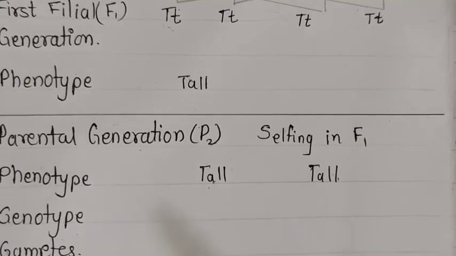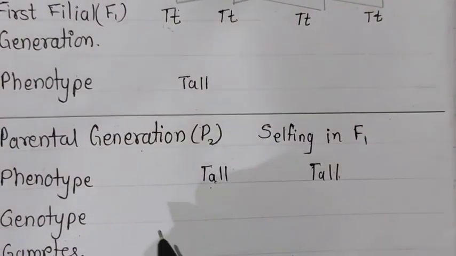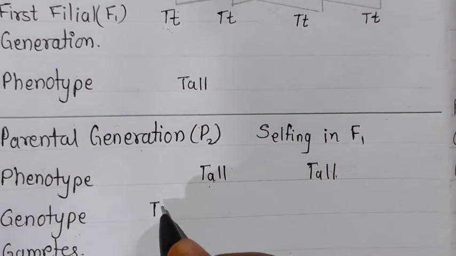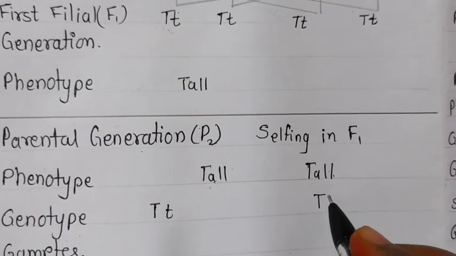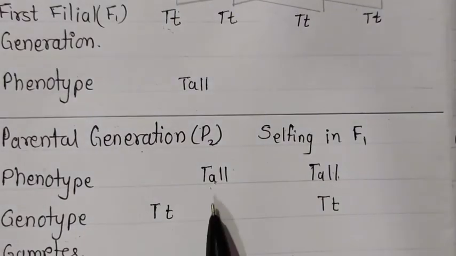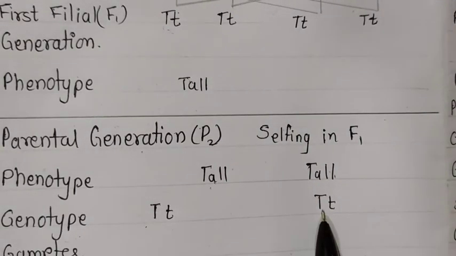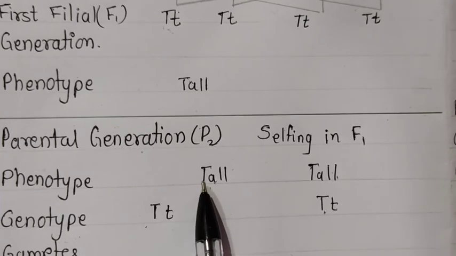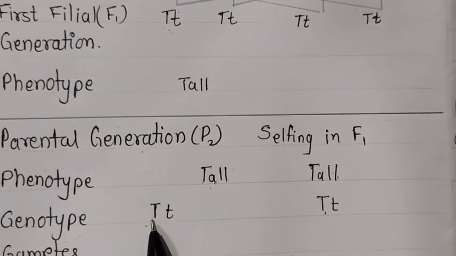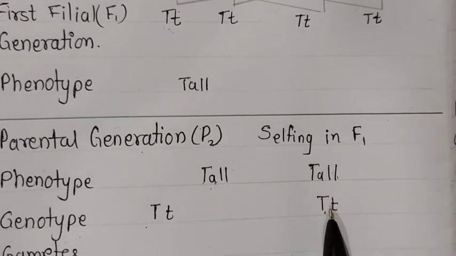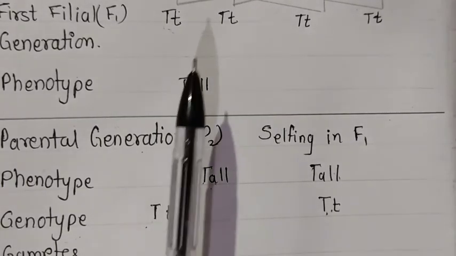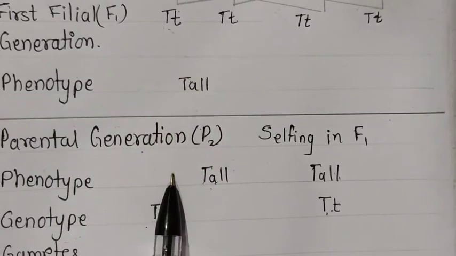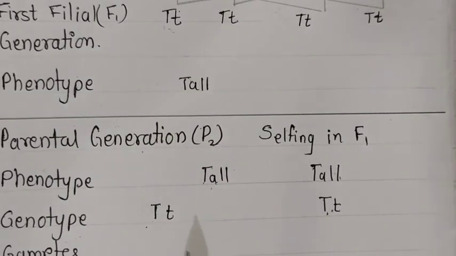So here the genetic type is like this. They will have capital T, small t. Okay, and here also capital T and small t. That is the genotype of these two plants. Okay, it means this plant consists of capital T and small t. This also consists of capital T and small t, which was the first generation here. That will be the parent for the next generation now.